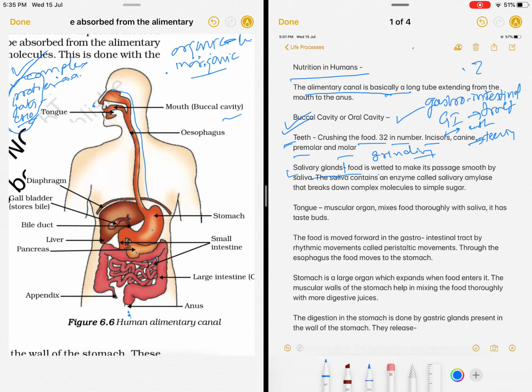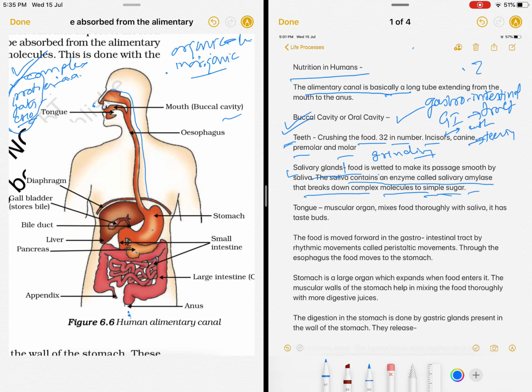Okay, and along with this, saliva also contains an enzyme called salivary amylase. This acts on complex sugars. So the digestion of the carbohydrate starts in the very beginning in the oral cavity, or the buccal cavity. The amylase converts the complex sugars into smaller, simpler sugars.